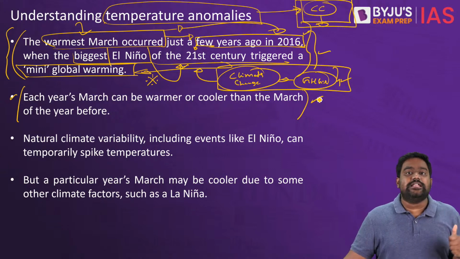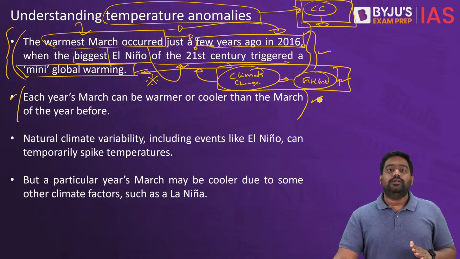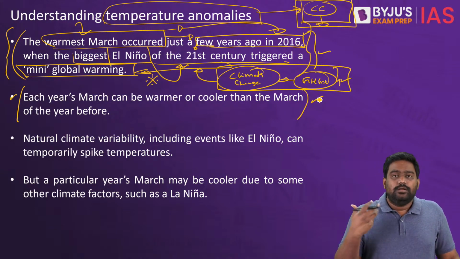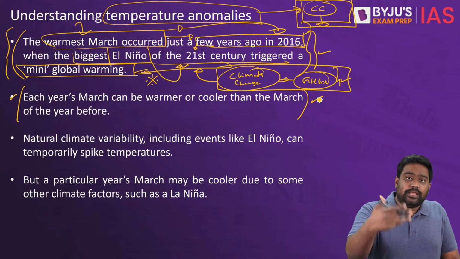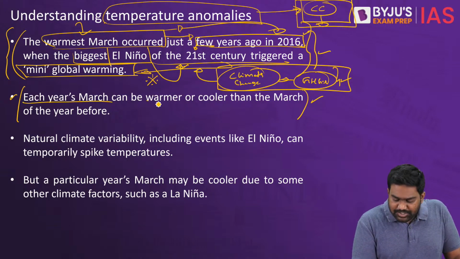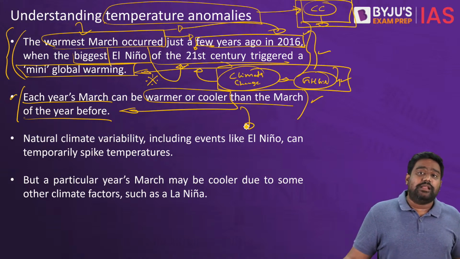Average temperatures are constantly increasing. Is the statement correct or wrong? It's an incorrect statement. Let's say this month, April 23, might record very high temperatures, but next April, April 24, might see a drop in temperature. So each year, the actual temperature you experience might be warmer or cooler than before. It depends on a variety of factors.